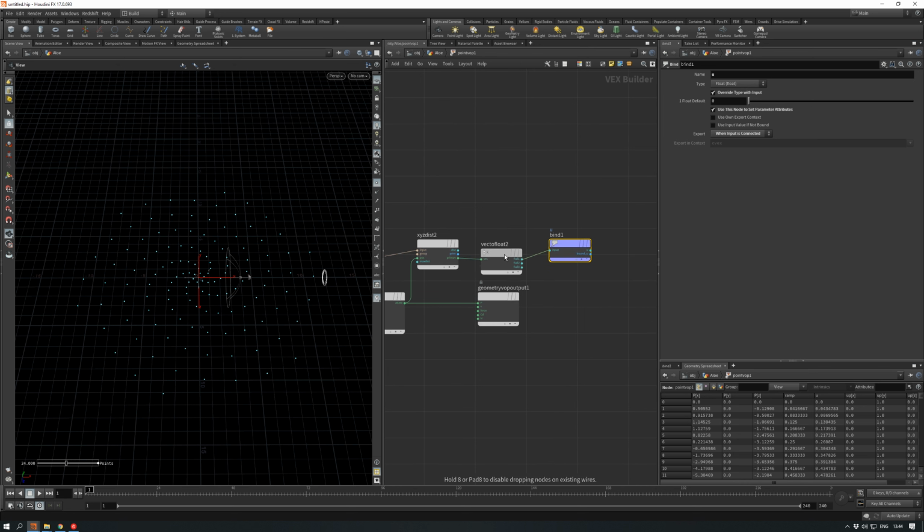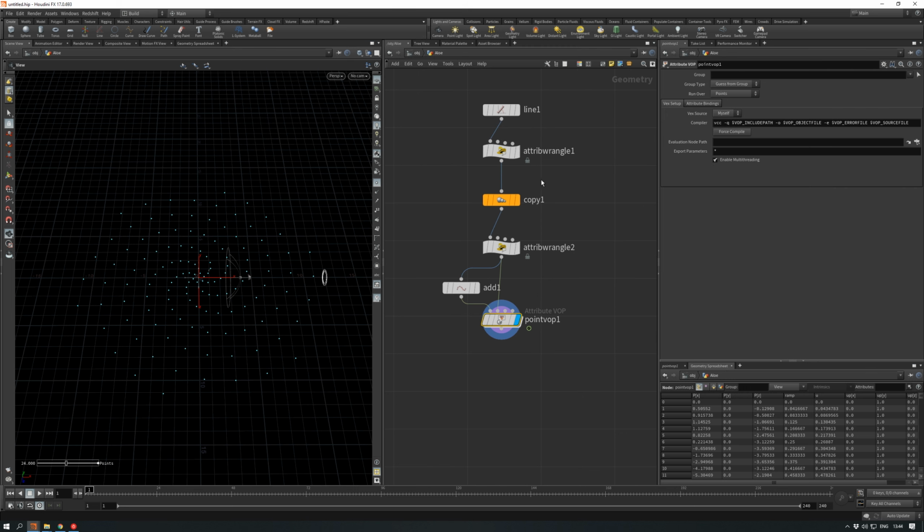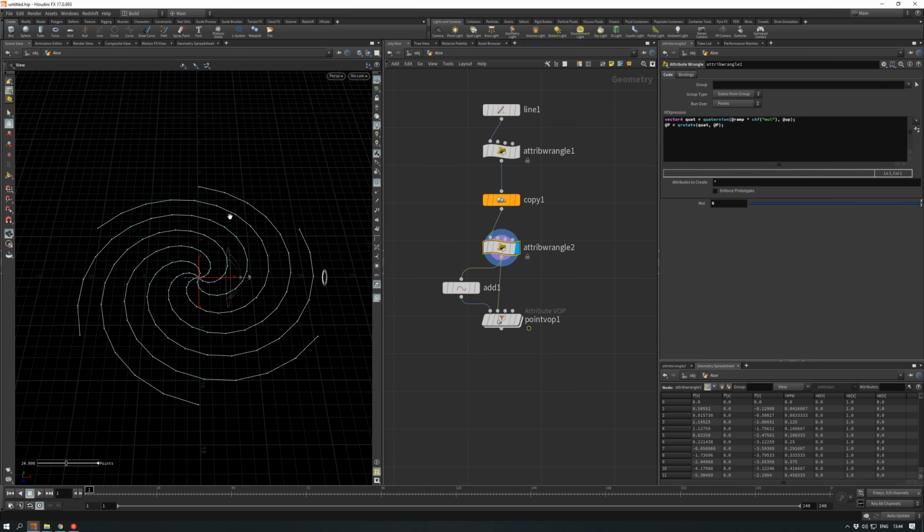That means when the points move, each frame their attribute u is being updated, and we basically have the value that says where this point is located on this primitive here.